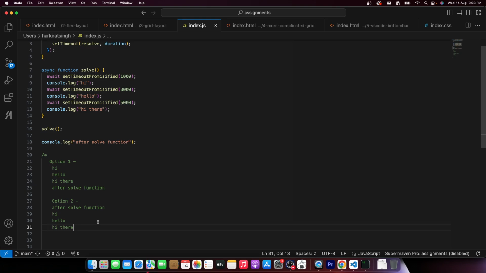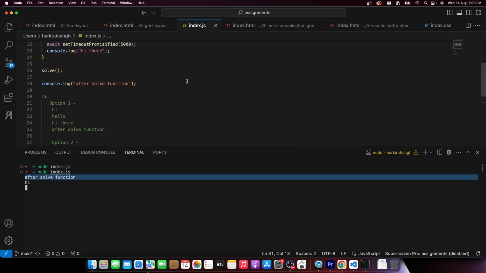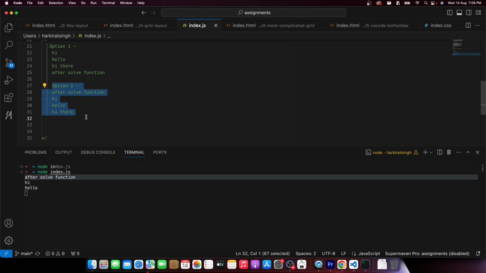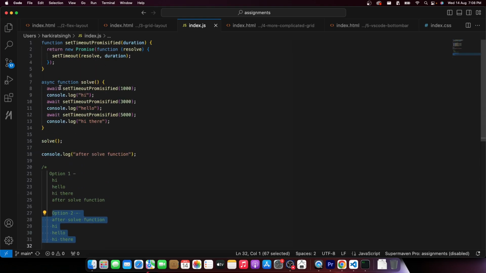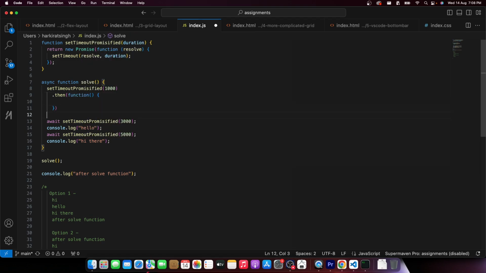Which one of these two options does your heart say works? Given that I've given you some hints, which do you think is the right answer? Take a pause over here, try to guess it. I'm going to run it, and moment of truth. After solve function gets printed first, which means option 2 wins here. Why does that happen? Because if this was a function call like this, or a promise call like this, then you would have said, yes Harkirat, these two are asynchronous functions.